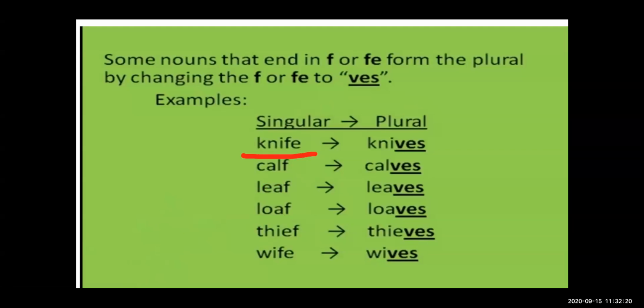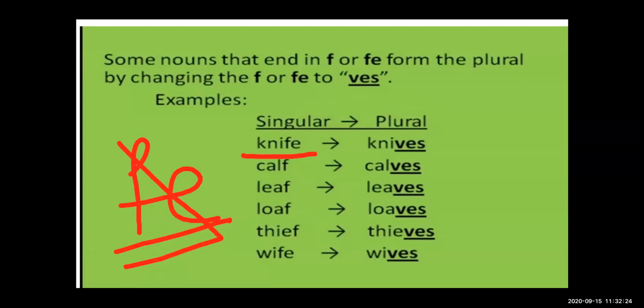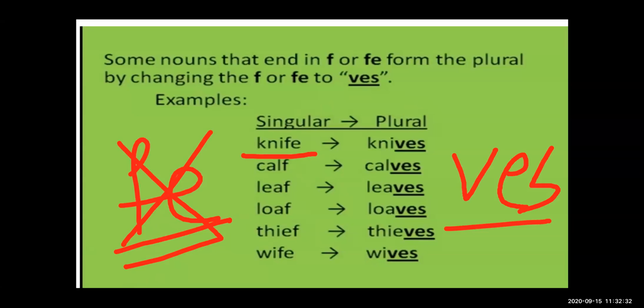Knife. Knife ends with fe, so we will remove it and convert it into ves: knives. Calf, calves. Leaf, leaves. Loaf, loaves.